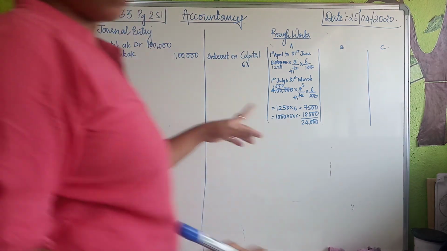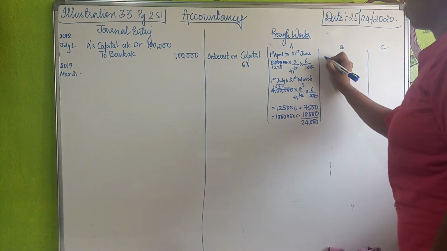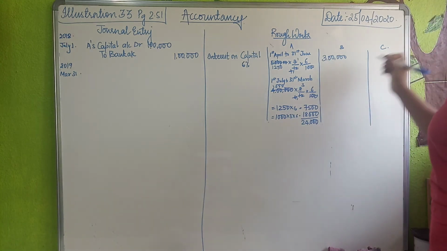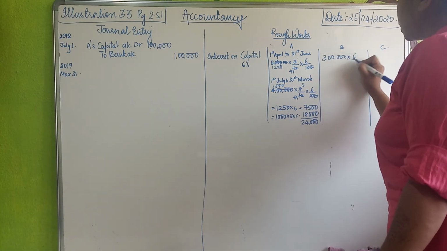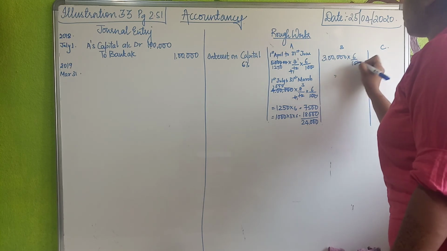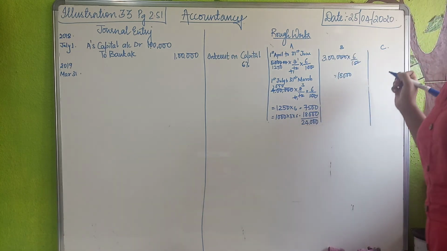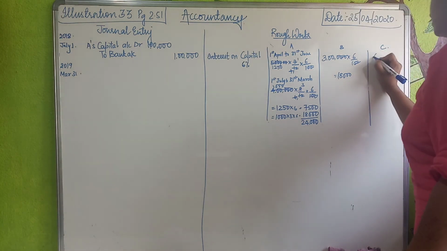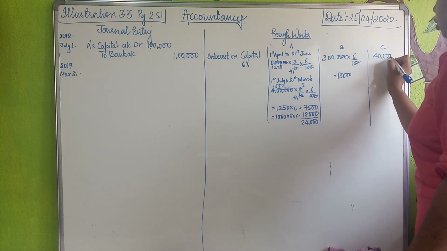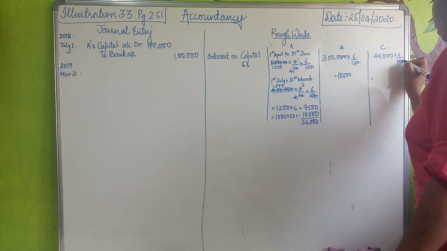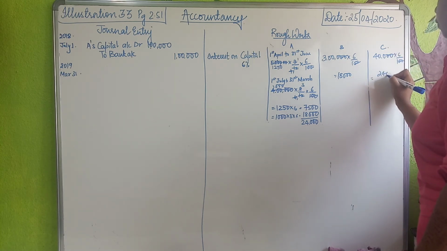Same way, B's capital was rupees 3 lakh for the year. So directly into 6% upon 100. 00 gets cancelled. 6 threes are 18. That will come to 18,000. And then it is 40,000 brought by C into 6 upon 100. That will be equal to 2,400.